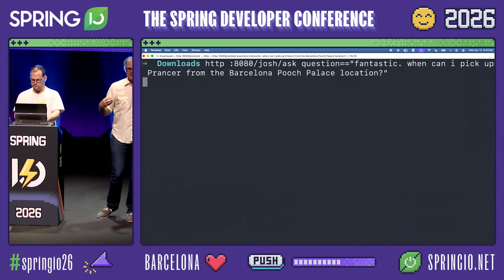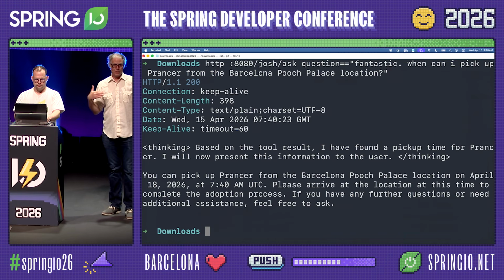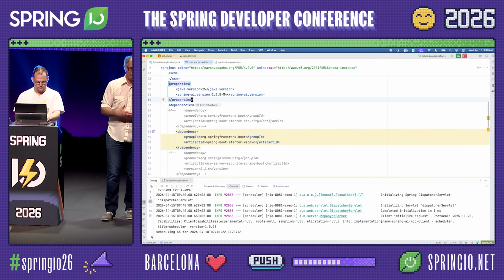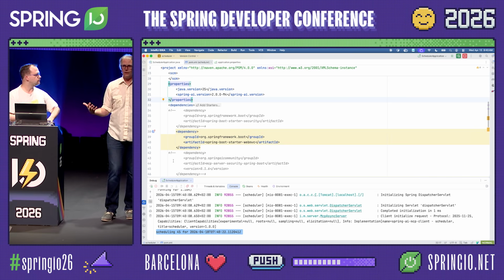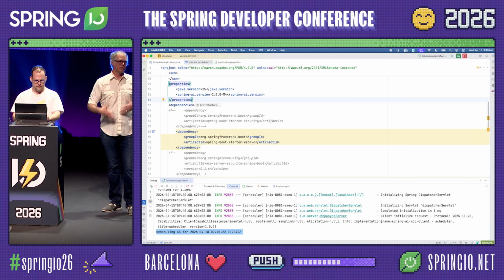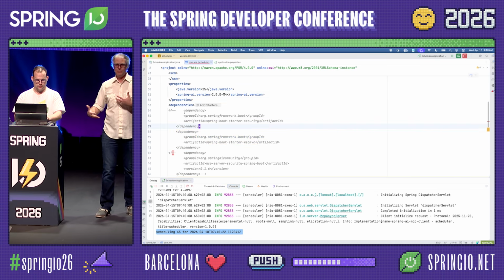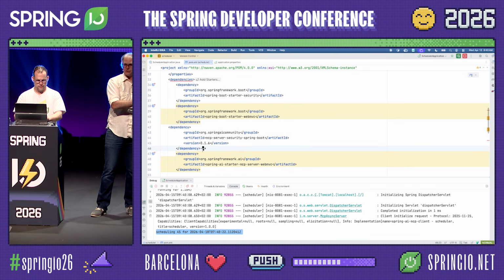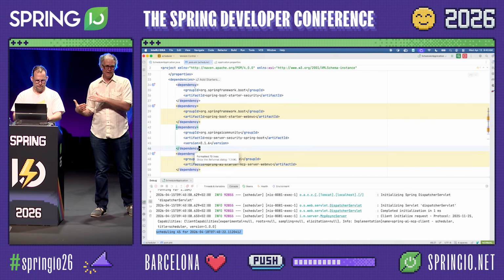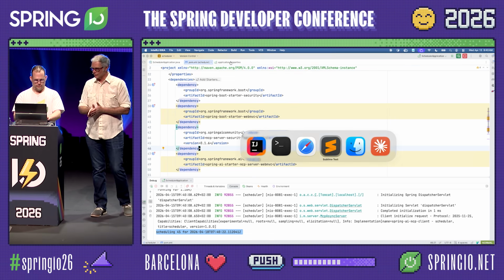Oftentimes when we get a large number of tools, we need a way to reduce that metadata, because it gets sent on every LLM call. So we can use a tool called the tool search tool, which provides semantic search using embeddings or Lucene to first allow the LLM to search for tools, and then we provide the actual tools in the subsequent call.